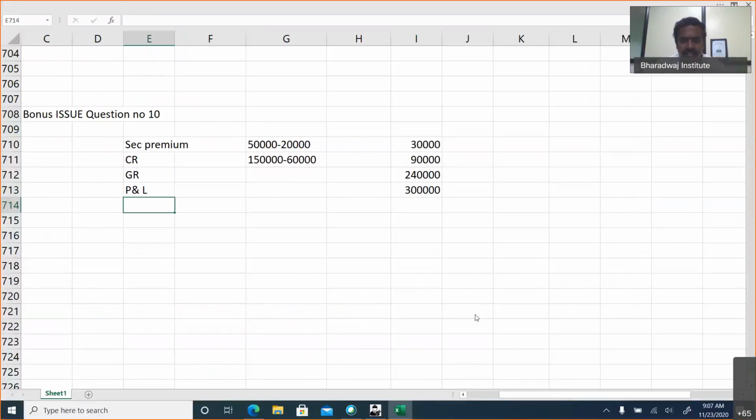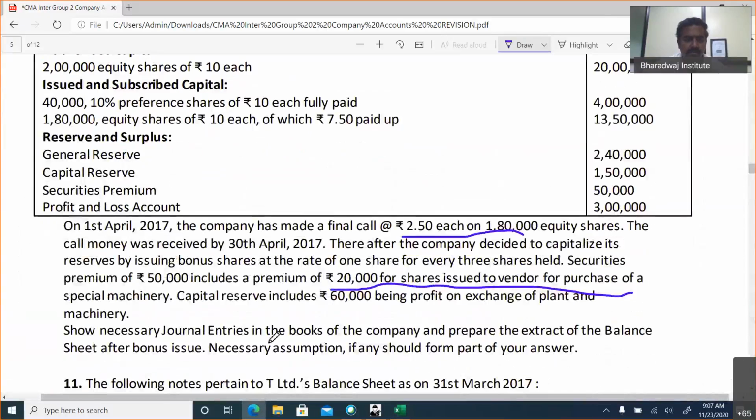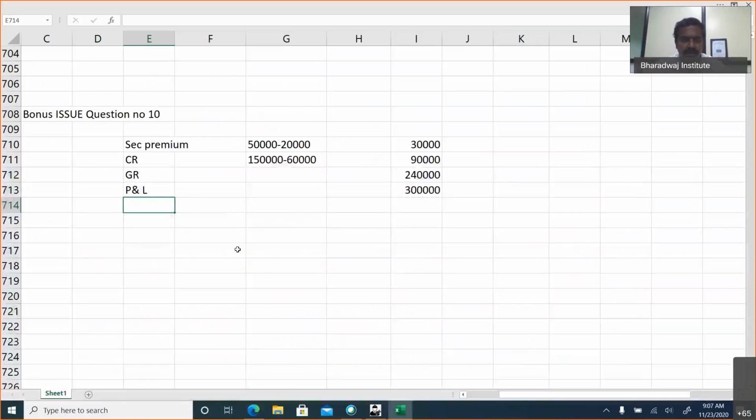But before that, is there any restriction? We are asked to pass the journal entry. 1 share for every 3 shares held. So bonus issue is 1,80,000 into 1 by 3. So we have to issue how many shares? 60,000 shares, which means rupees 6 lakhs we need.